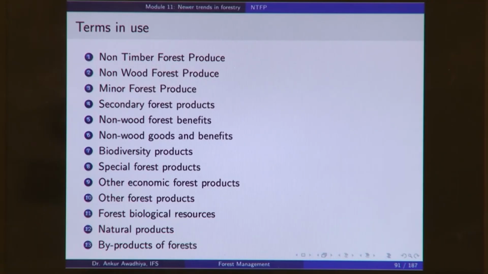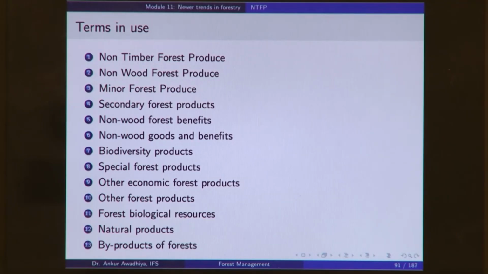Another term is special forest products. These are not the common products like timber or wood. These are something special, because we were not considering them before, or we call them other economic forest products, because they have an economic value, but so far we were only concentrating on timber, and these are something other than timber. So, other economic forest products, other forest products, forest biological resources, natural products and byproducts of forest.